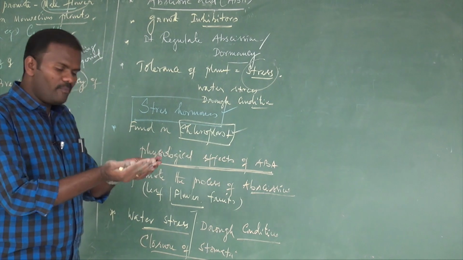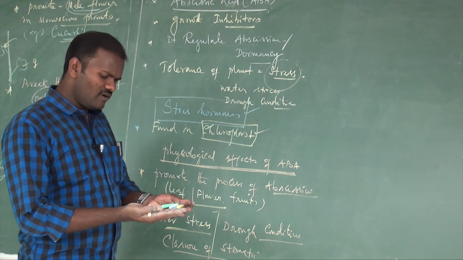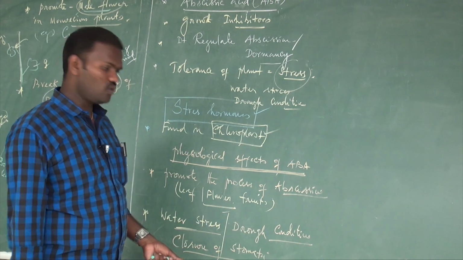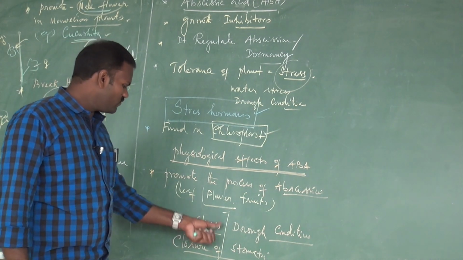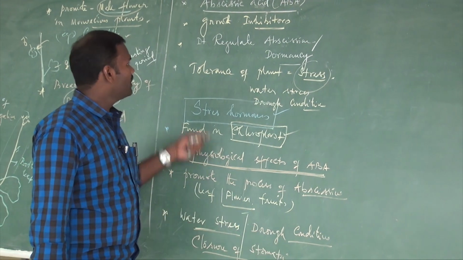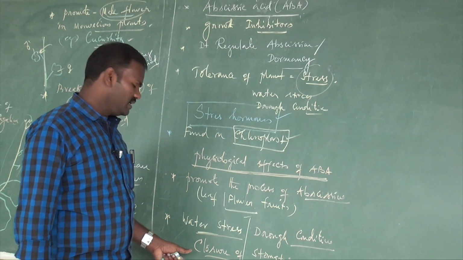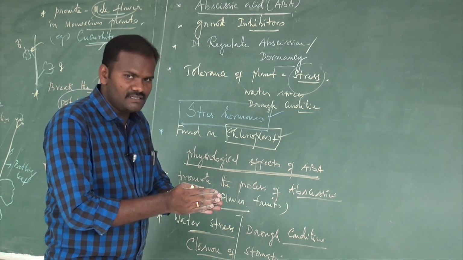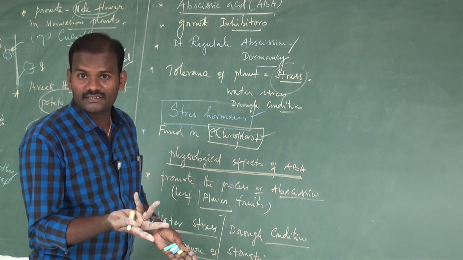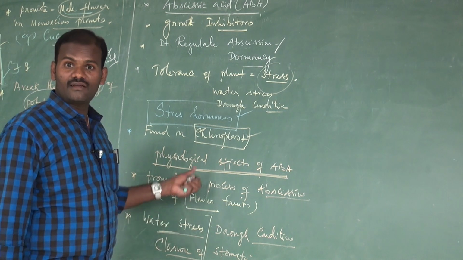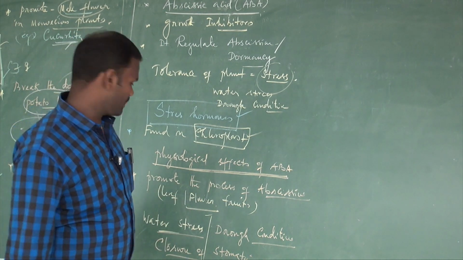If the stomata are open in the daytime, all the absorbed water is lost through transpiration, and as a result leads to death. So, under this situation, during water stress, water scarcity or dry condition, this abscisic acid induces closure of stomata. If the stomata are kept closed, transpiration will not take place. I mean, it protects the plant from water stress. So they are called stress hormones.